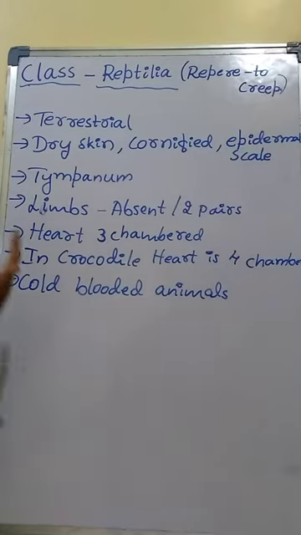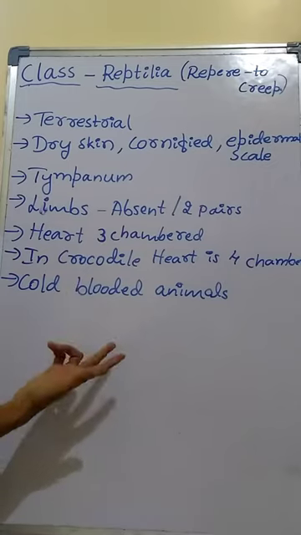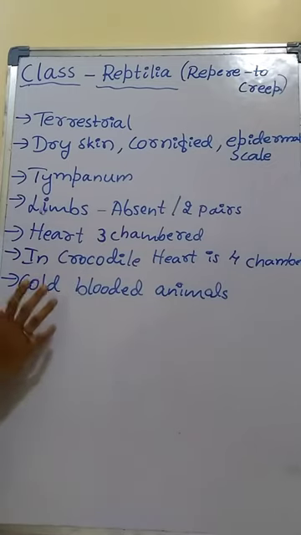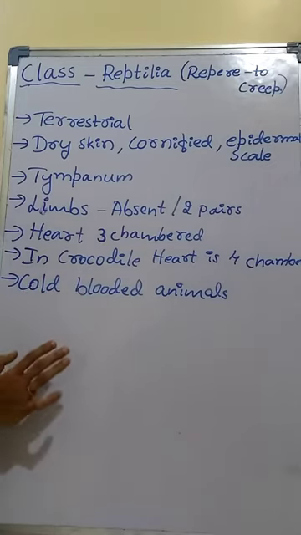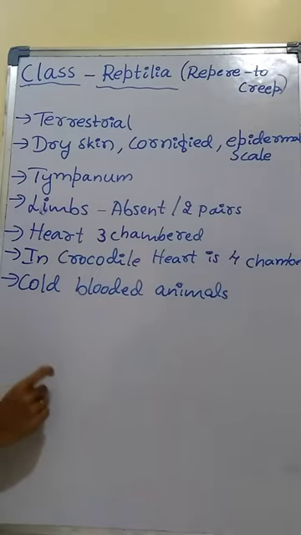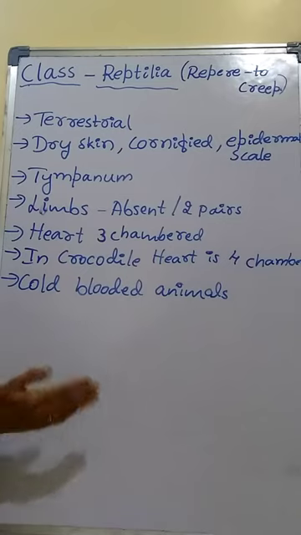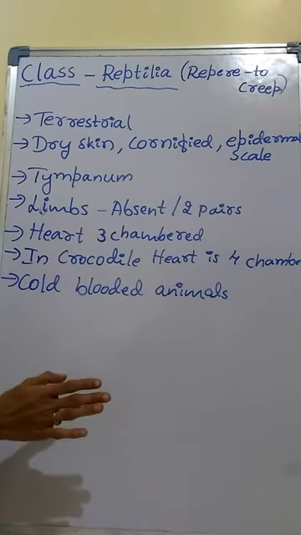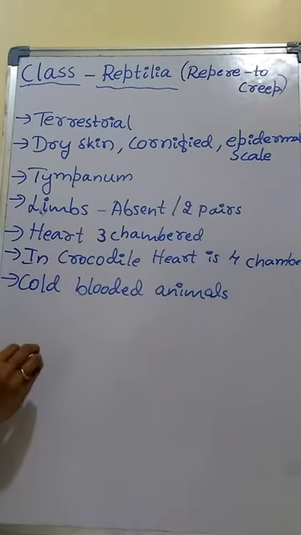Pisces, amphibia, reptilia, all are cold-blooded animals. Cold-blooded animals means they are unable to maintain constant body temperature. Their body temperature varies. Hence they are called cold-blooded animals.